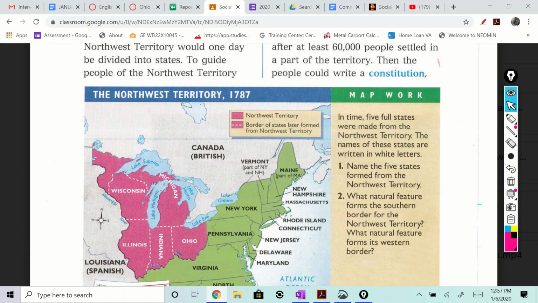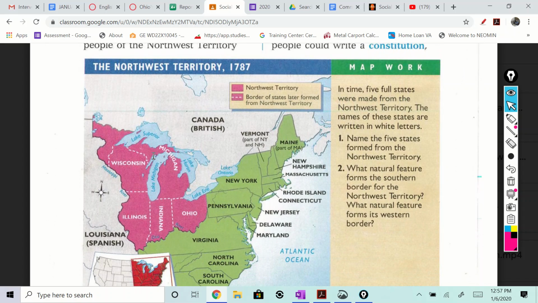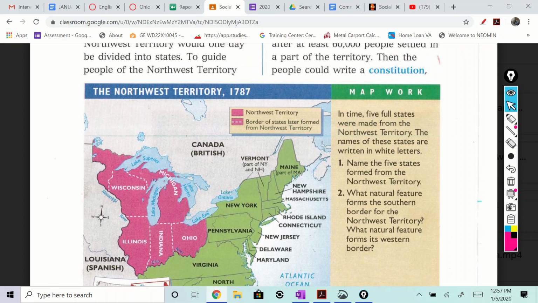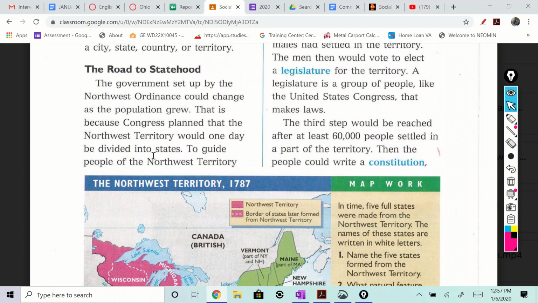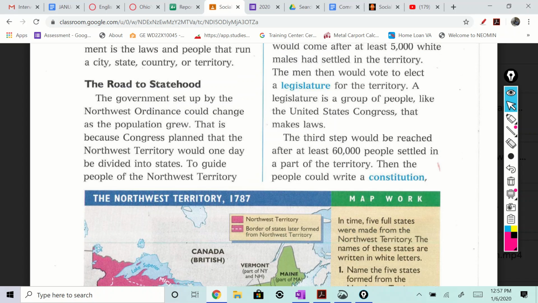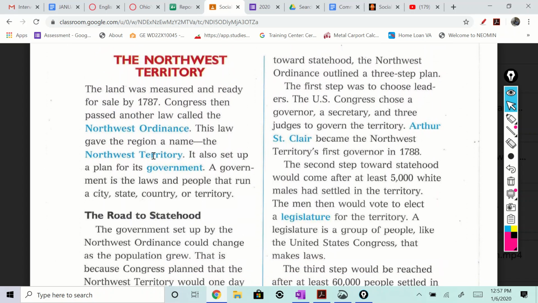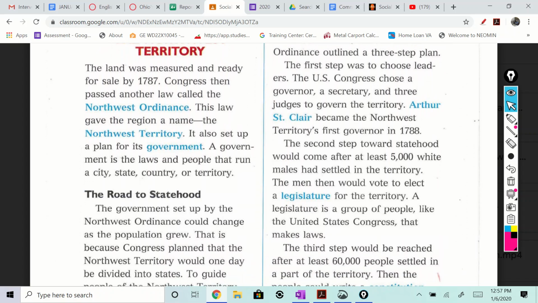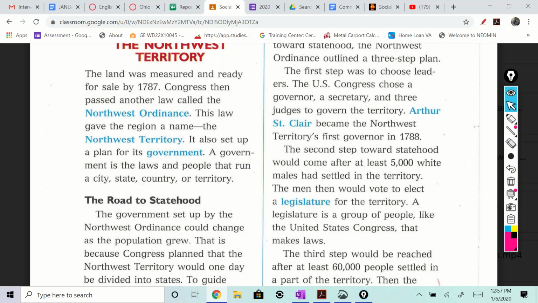All right, so take a look how it's divided. This red area, we talked about this, was the Northwest Territory. You filled this out. But it was going to be divided into Ohio, Indiana, Illinois, Wisconsin, and Michigan. And you already used this map for the 13 colonies. To guide people of the Northwest Territory toward statehood, the Northwest Ordinance outlined a 3-step plan, right? So the Northwest Ordinance not only gave the region a name, but it outlined the plan.